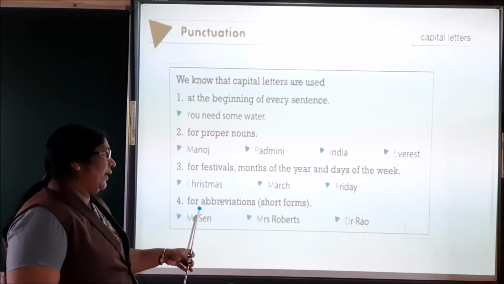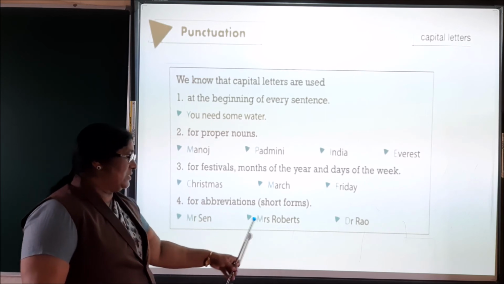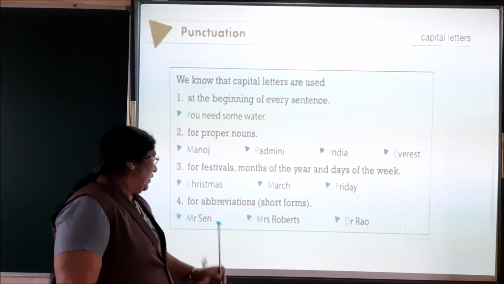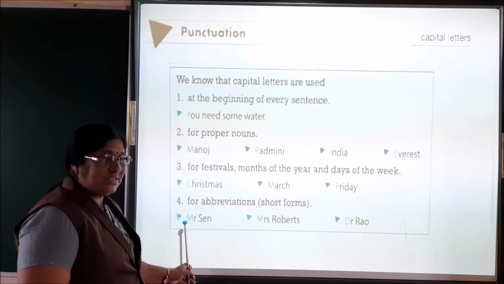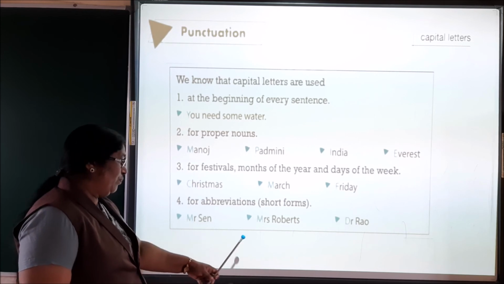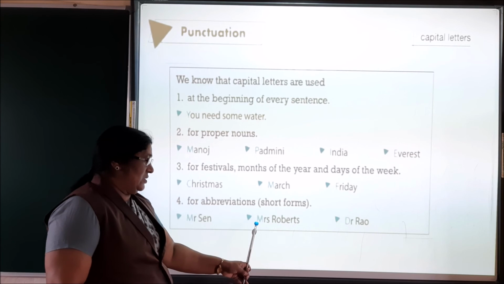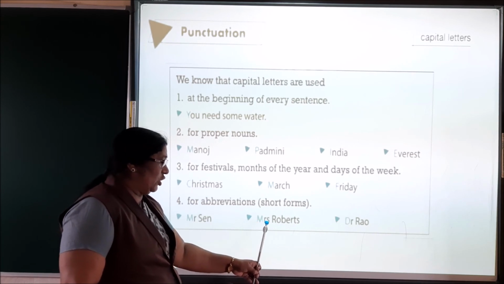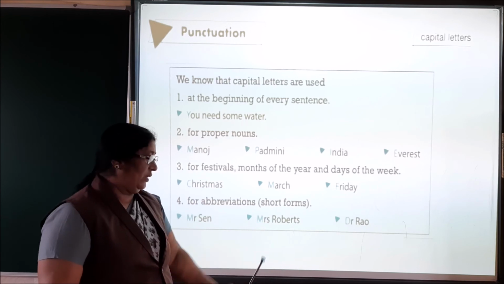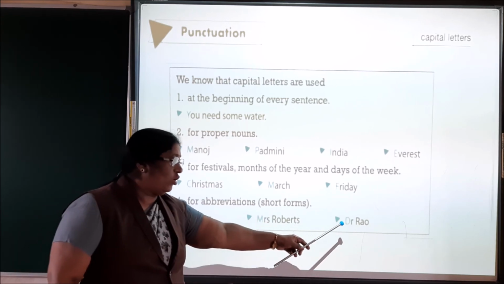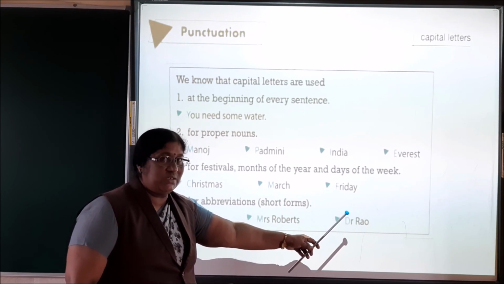Now fourth, for abbreviations, short forms. Mr. Sen, Mrs. Robert, Dr. Rao. Here Mr. is a short form of Mister, M-I-S-T-E-R. So we have to start with a capital letter. Mrs. is the short form of Mistress, M-R-S. So we have to start with a capital letter. Here Dr., D-R, is the short form of doctor, D-O-C-T-O-R.